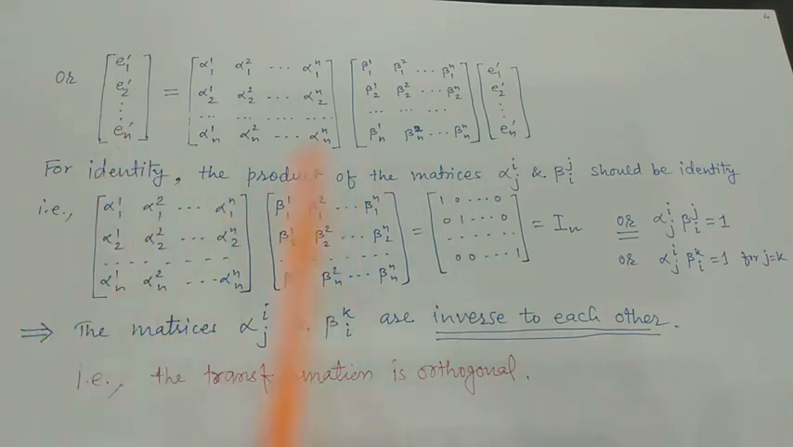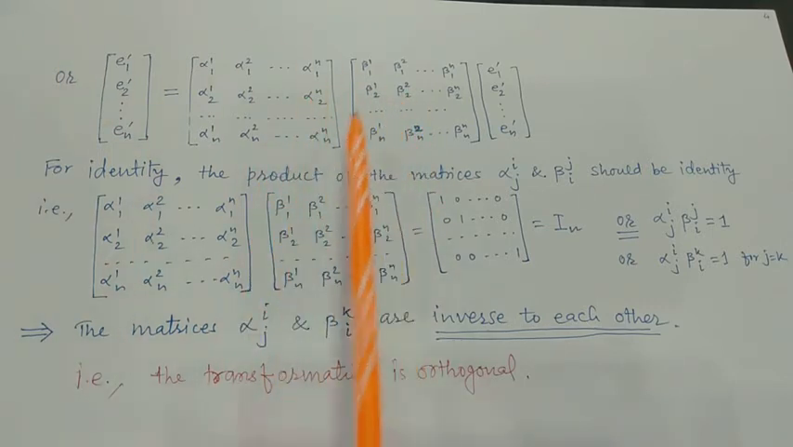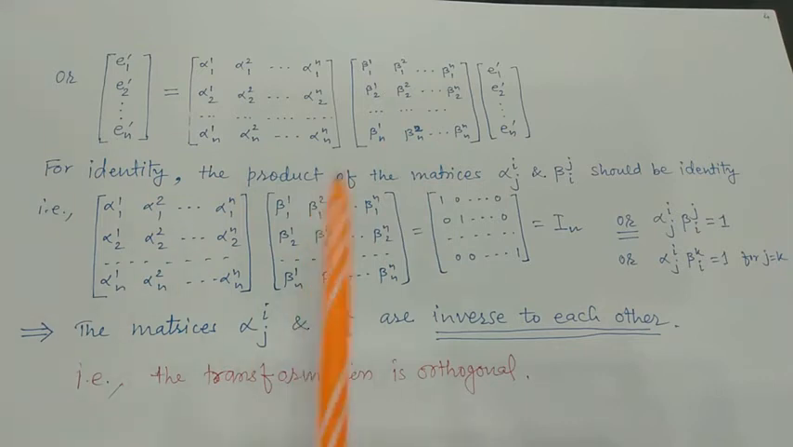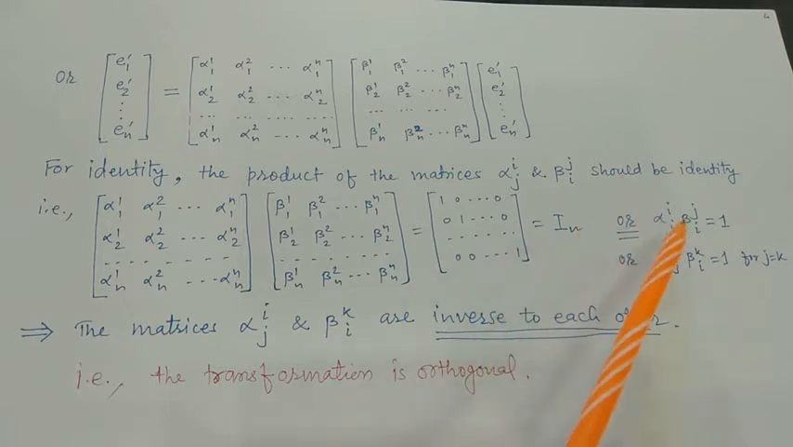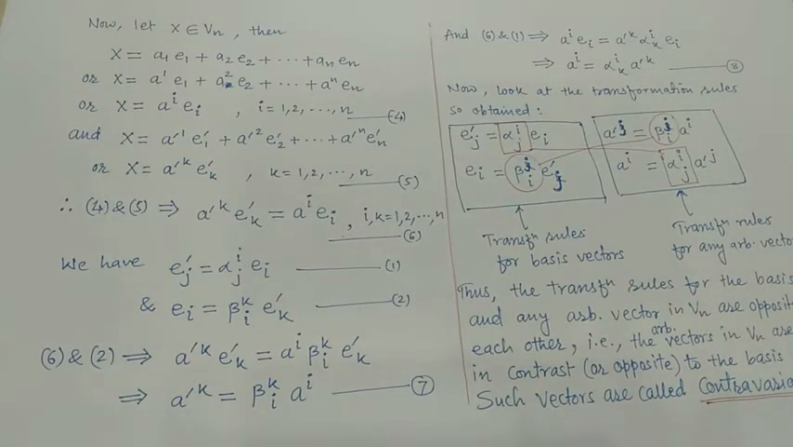Now for the identity, the product of these two matrices must be the identity matrix, that is, this product is equal to the identity matrix. That means this is equal to 1, or alpha ij beta ki is equal to 1 for j equals k. That means these two matrices, alpha ij and beta ki, their product is the identity matrix, meaning these two matrices are inverse to each other, that is, the transformation is orthogonal. So remember that we have obtained that the transformation is orthogonal.